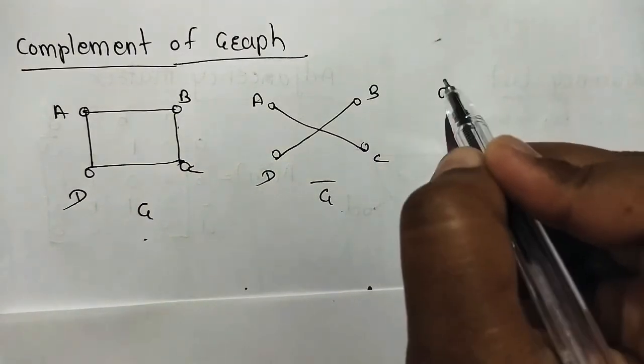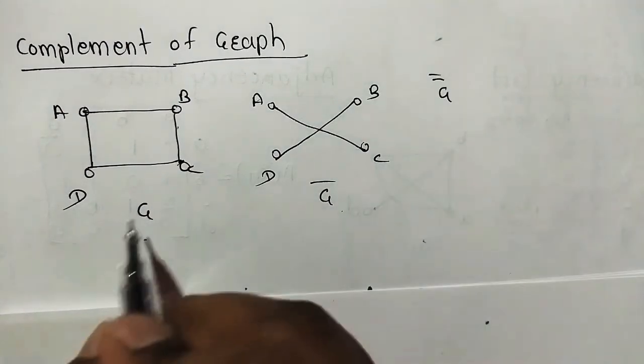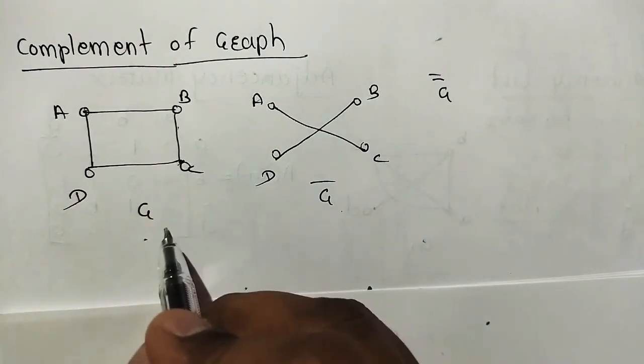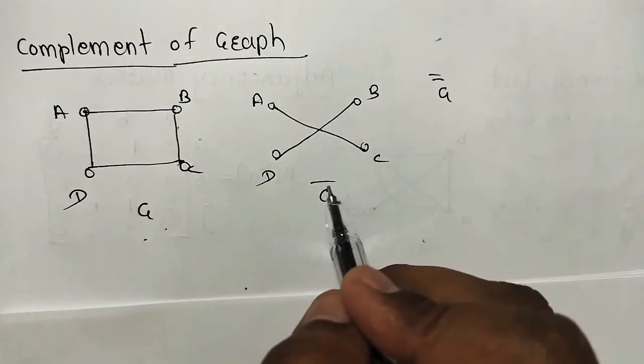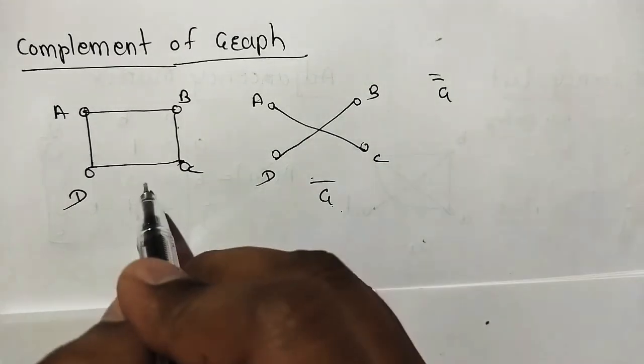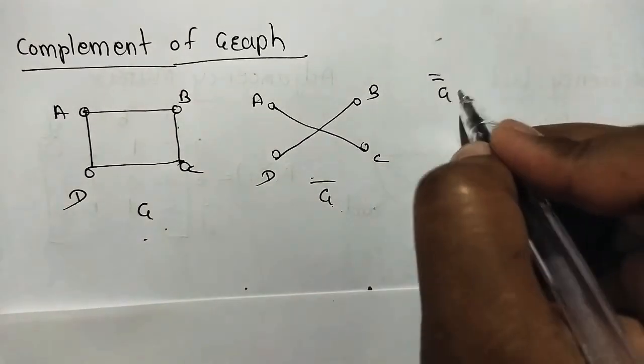If we take the double complement of this, what? First complement of G is G complement. And if again we take the complement of this, meaning the double complement, then the original graph will be recovered. So it is equal to G.